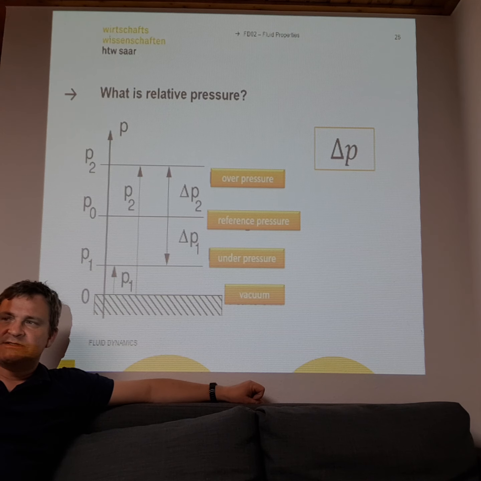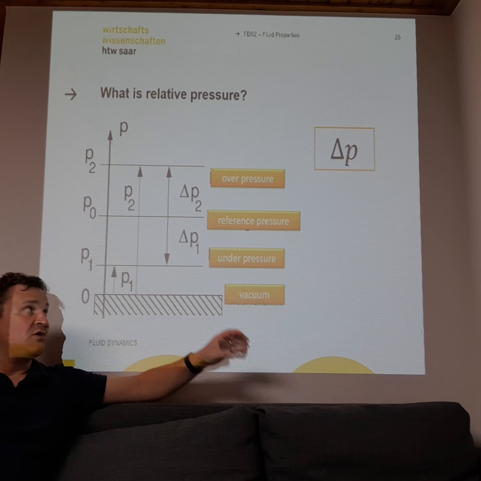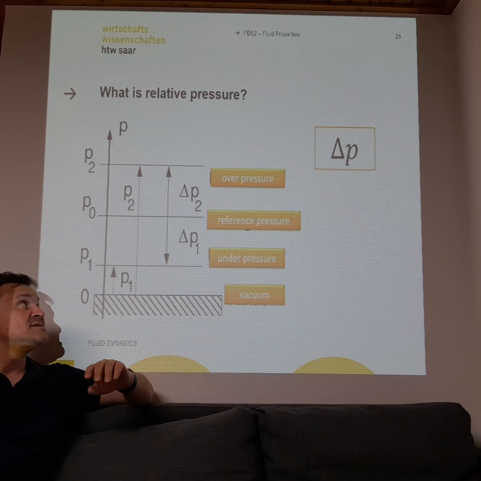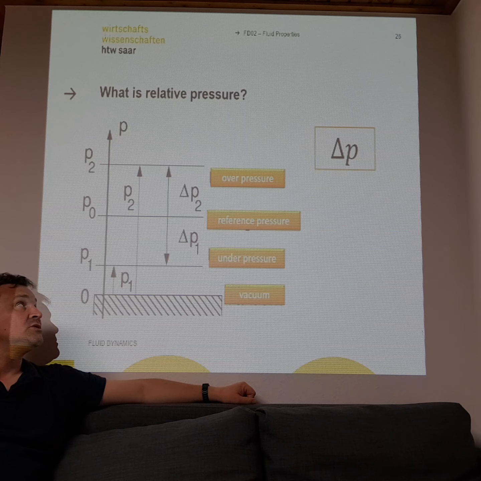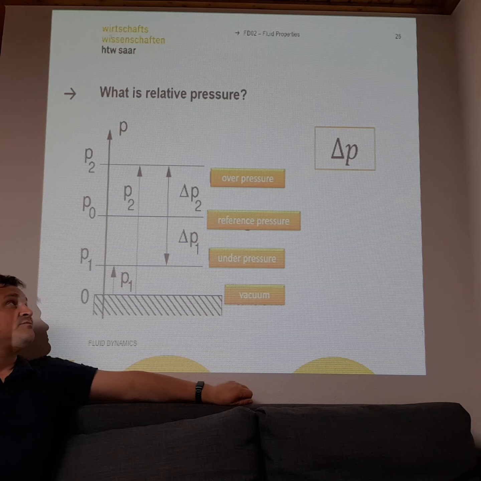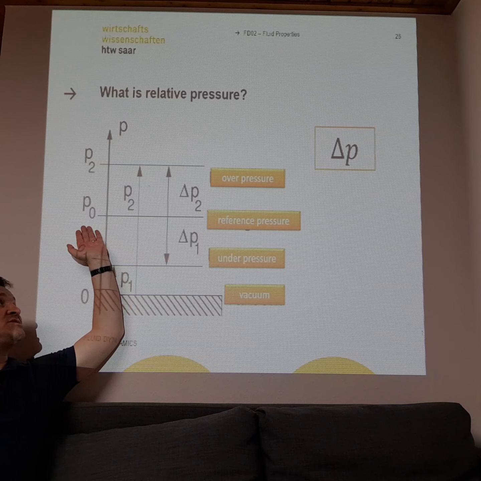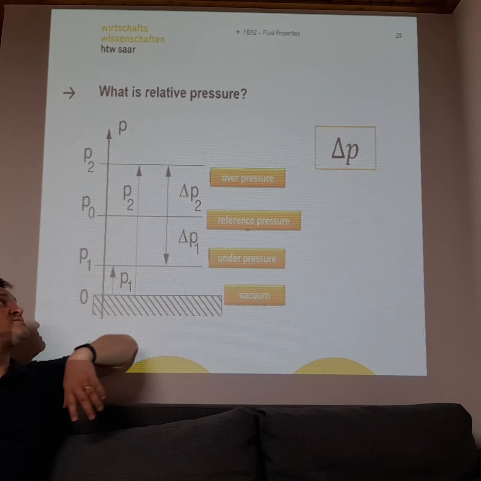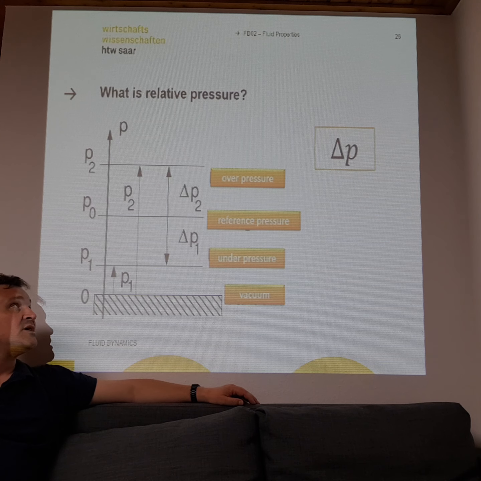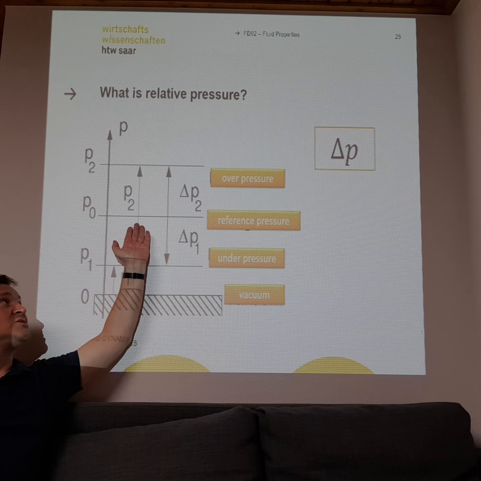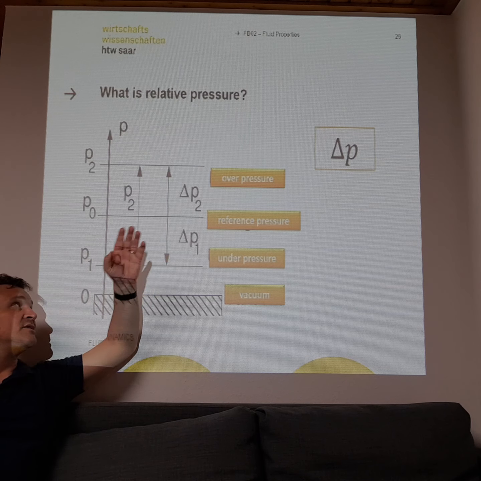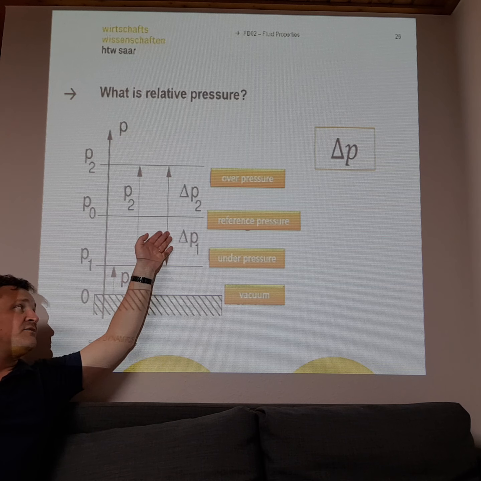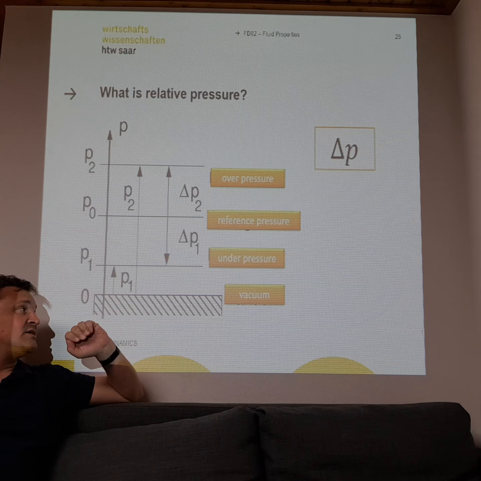Okay, so what is a relative pressure? We speak of delta pressure. Delta means differences in pressure. And what is a relative pressure? Relative pressure is just a certain pressure you choose. You say, here is my reference pressure, and everything that is higher is an overpressure, and every value that is lower is an underpressure.